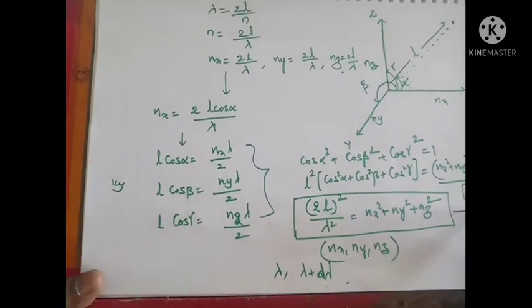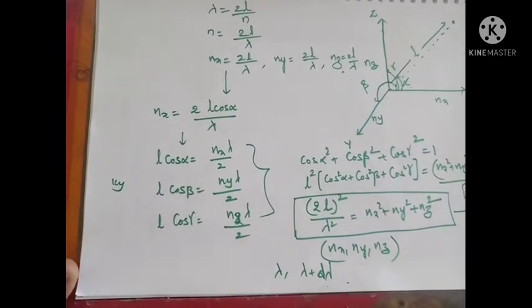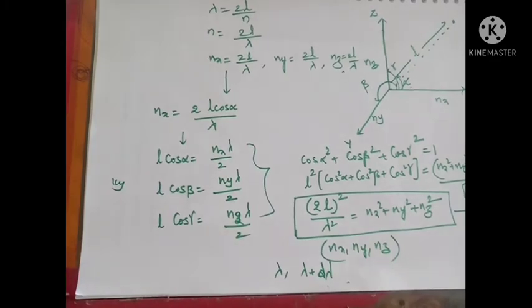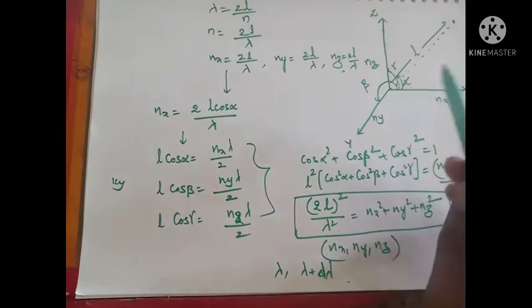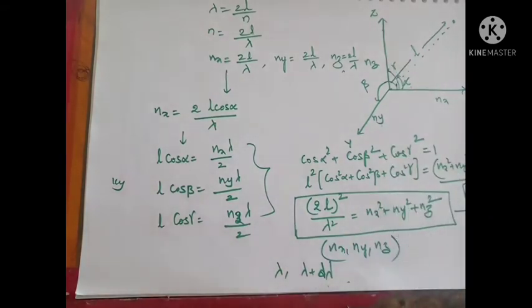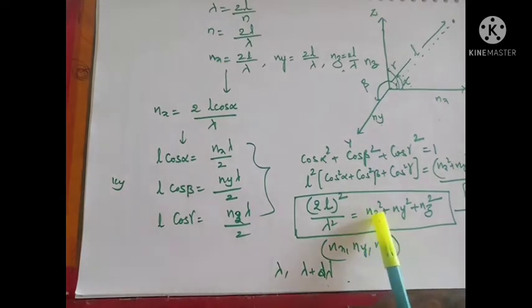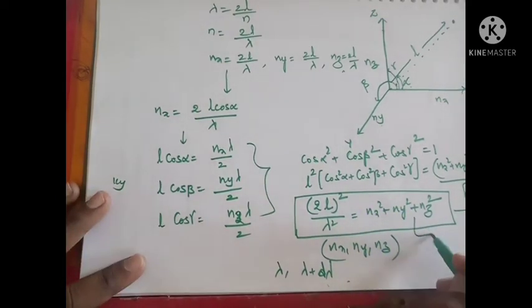Let us assume this is equation number 2. The next stage is what we are doing here. If we consider the number of modes of vibration in the two-dimensional case, this equation represents the three-dimensional case, because nx, ny, nz exist. But instead of taking three-dimensional, let us take a two-dimensional plane. So this equation is for free space, or three-dimensional space.